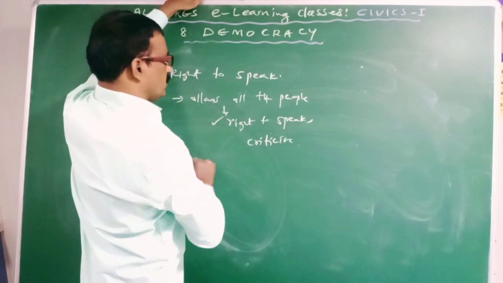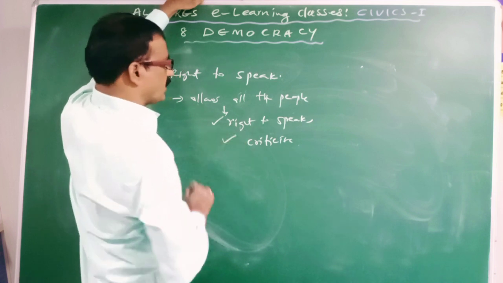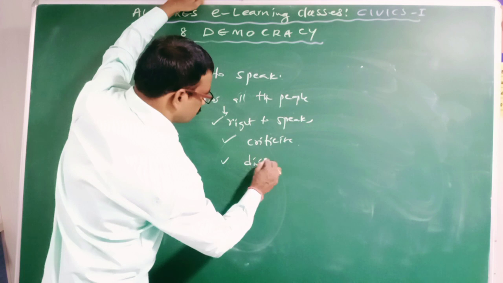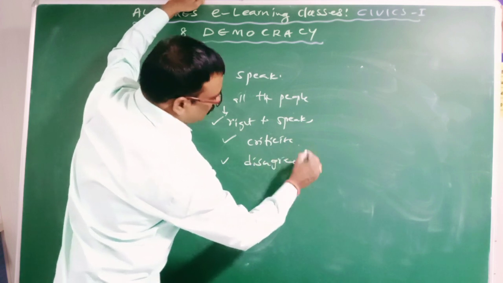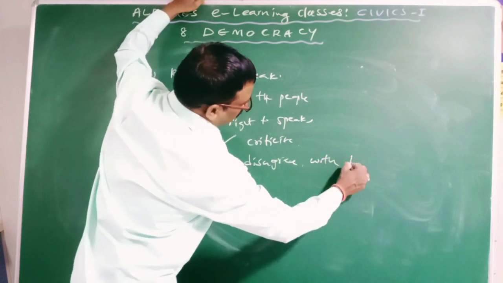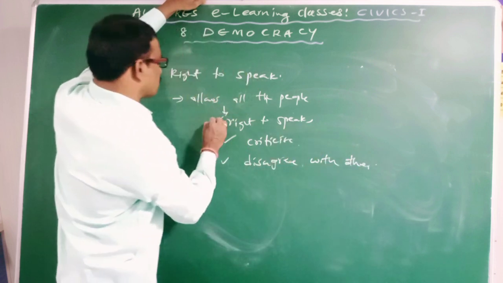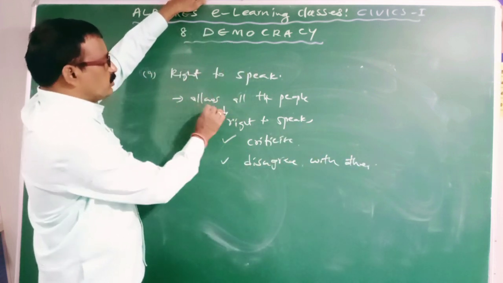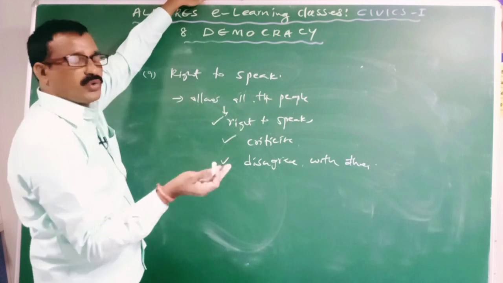First one is right to speak, second one is criticize, and the third one is disagree with others. So the democratic form of government allows the individuals to express their views.